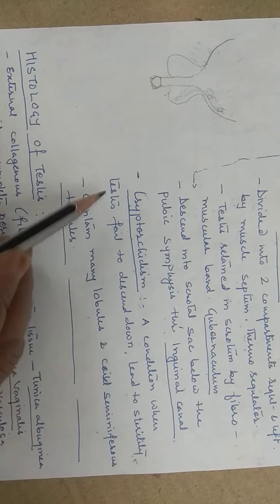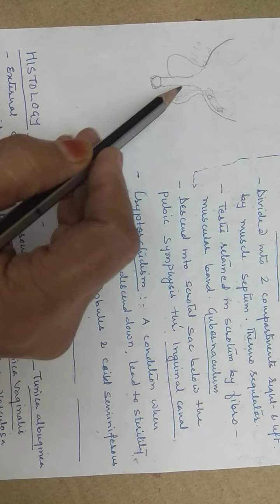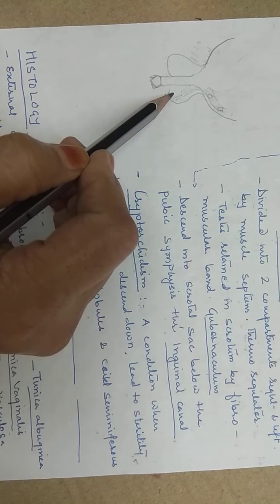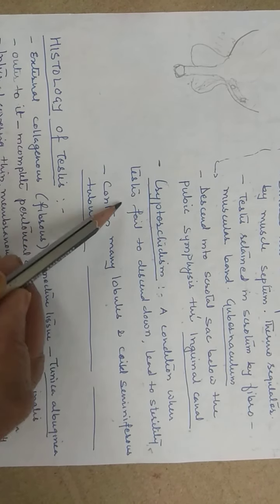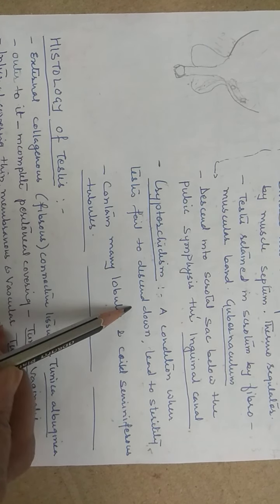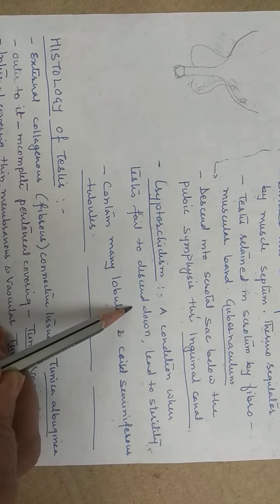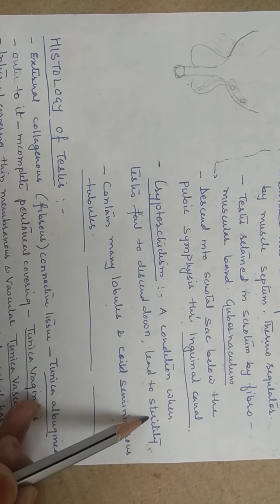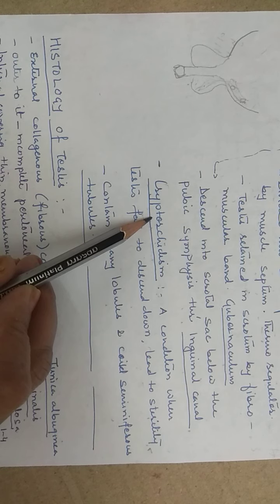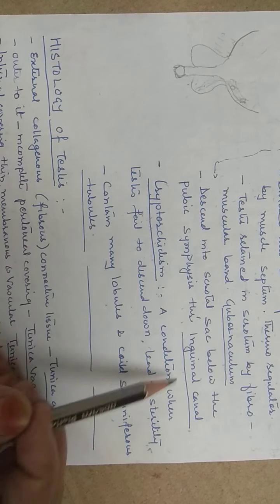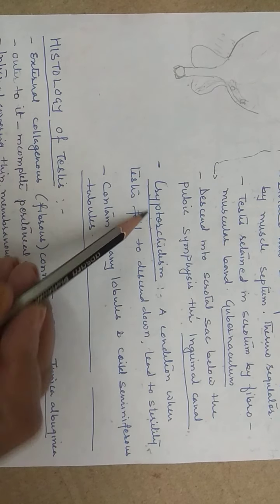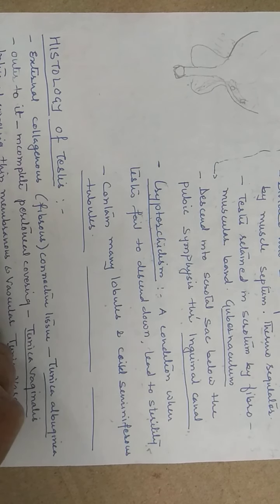Now, in certain males, the testes do not descend down. They do not come into the sac. That condition is called cryptorchidism. Cryptorchidism is a condition when the testes fail to descend into the scrotal sac, and this leads to sterility in the male. Remember, inguinal hernia is when the intestine comes into the scrotum, and cryptorchidism is when the testis does not come into the scrotal sac.